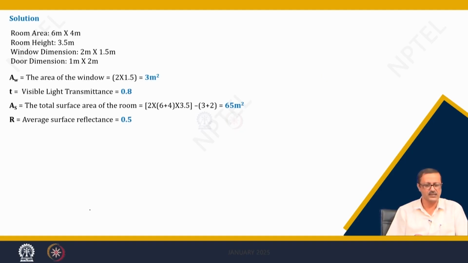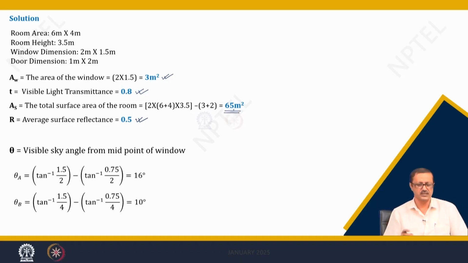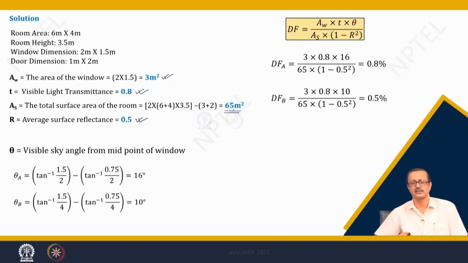So, I have measured the window area, which is 3 meter square, because it is 2 meter by 1.5 meter or so. Visible light transmission coefficient is 0.8, R I have taken 0.5, and this is the surface area. Now I just have to put in the theta values in the right place.